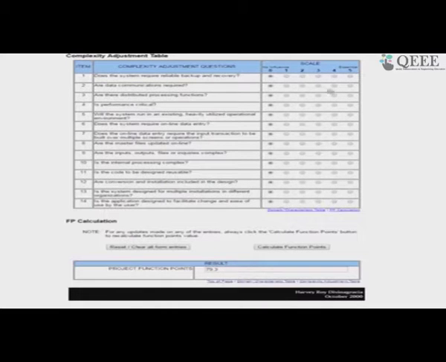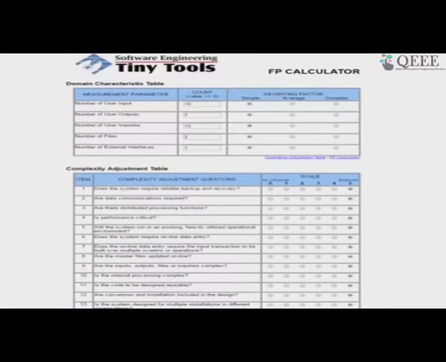So, that gives me 79.3, but let me make each of them high and again calculate function point. So, it increases to 164. The tool is highly usable if we understand the 5 parameters, how to compute them from a problem description, and the 14 parameters and how to rate them. Then it is not a big deal to come up with the function point; it does all the calculations taking the weighting factors etcetera.